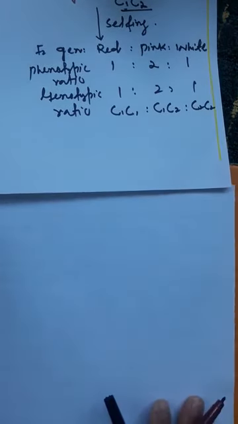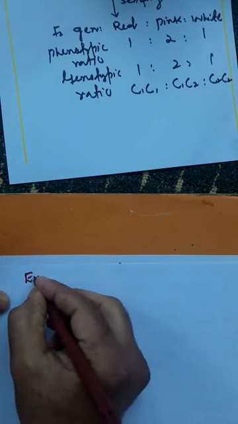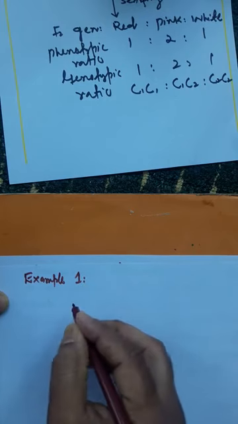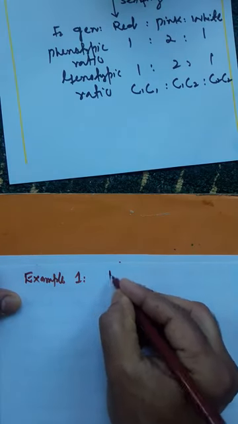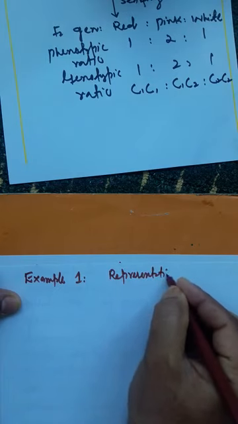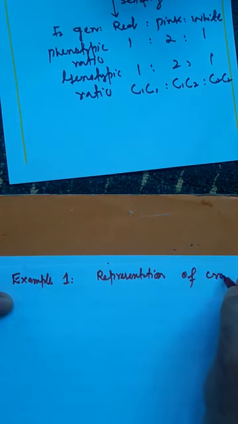So we will show here the first example of incomplete dominance. Representation of a cross.